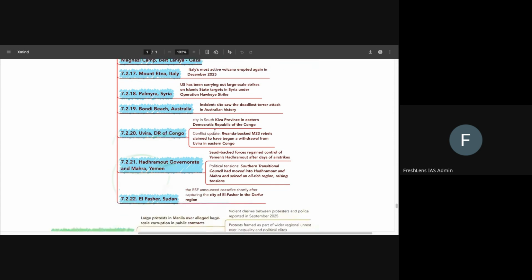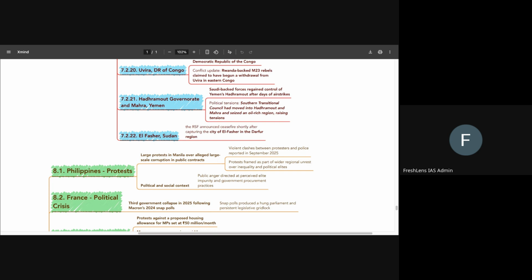Okay. Then comes Mahara and Hadramaut Governorate. So these two are also very important, Hadramaut and Mahara. Both of these are located in Yemen, and again, as we discussed earlier as well, there has been instability in the Yemen region, and there have been Saudi attacks, etc. also in that region. So in that context, we'll remember about these.